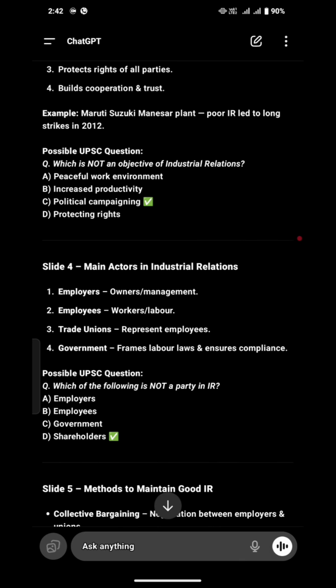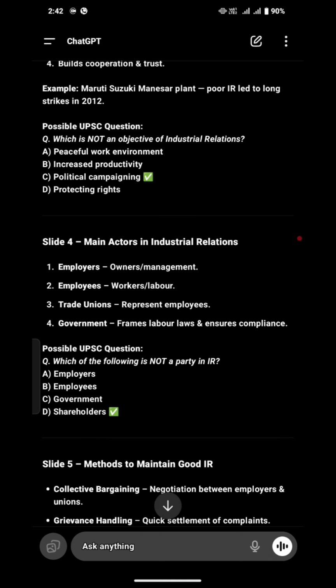It gives a very good example. UPSC might ask a question on this example, quoting it and asking in which year it happened, because UPSC is unpredictable, isn't it? So you now understand that it occurred in 2012 at Maruti Suzuki. Now a possible UPSC question: which is not an objective of industrial relations? Options: peaceful work environment, increased productivity, political campaigning, protecting rights. Now you tell me.